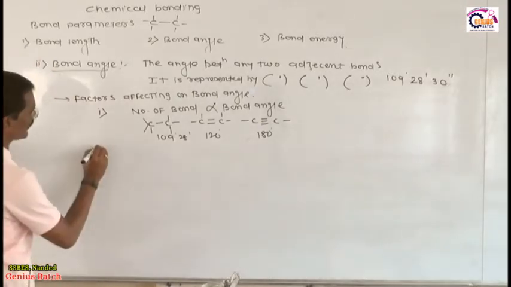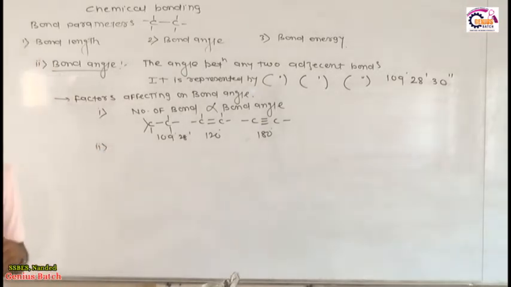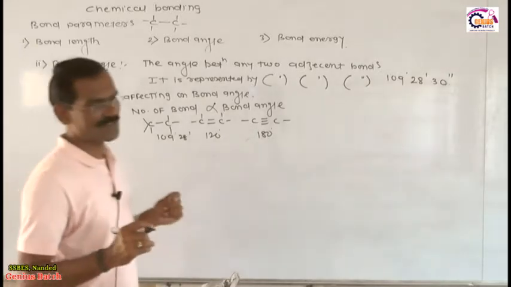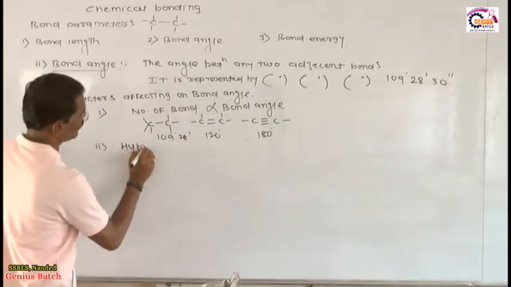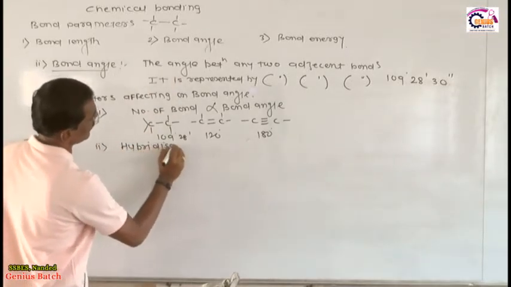Now I am explaining the second point related to bond angle. The second factor is hybridization.